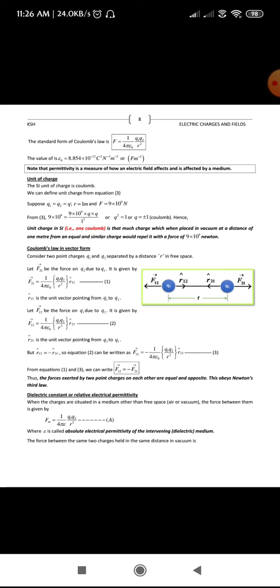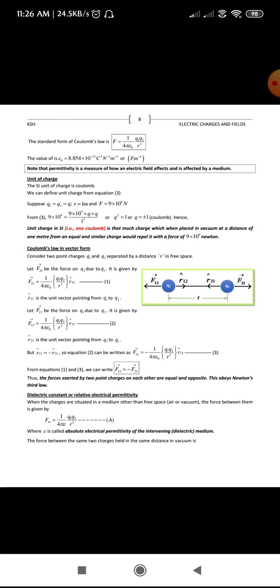I'll explain the figure first. As you can see, we have taken two similar charges, q1 and q2, separated by a distance of r. Since both charges are positive, they experience a force of repulsion.